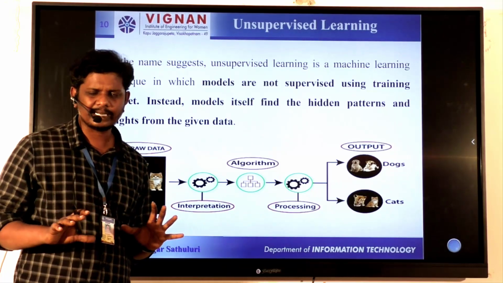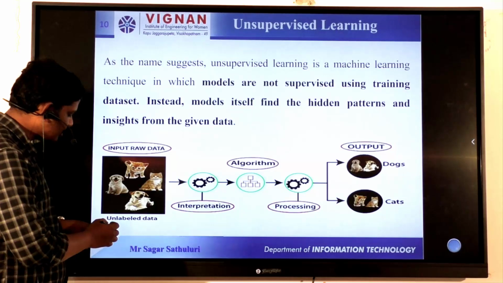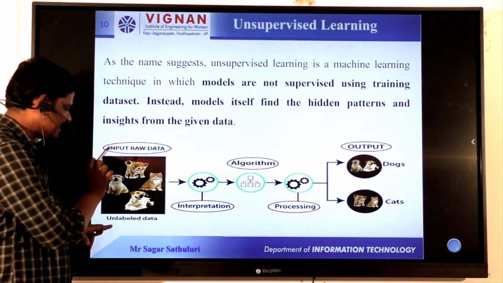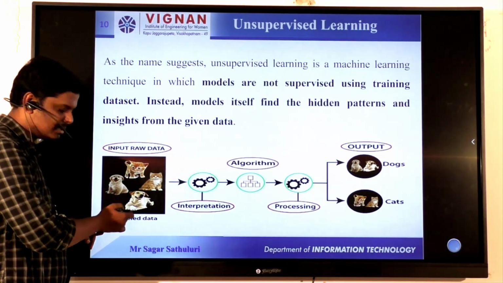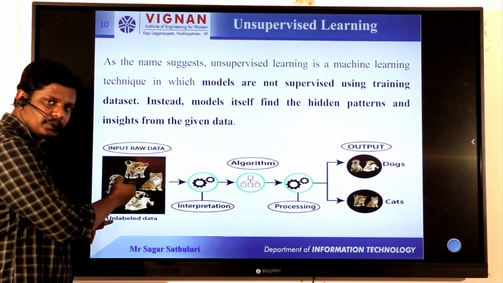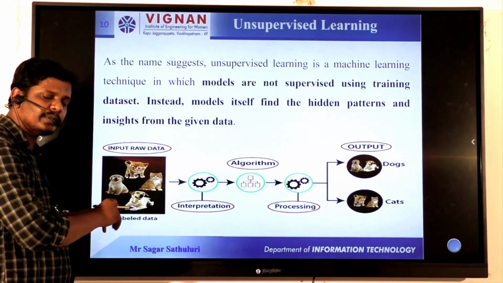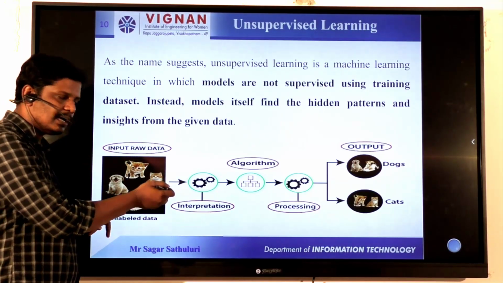We are not predicting the labels. We don't know what the labels are, so that's why we wrote here unlabeled data. By seeing the diagram itself, we can say that this is a cat, this is a dog. We can know, but the system is unable to know. So that's why we call it unlabeled data. There are no labels for them. We need to identify that that is a cat and that is a dog, based on the algorithm.